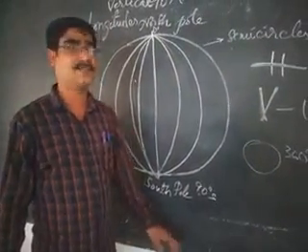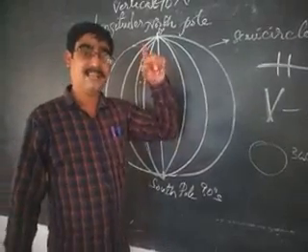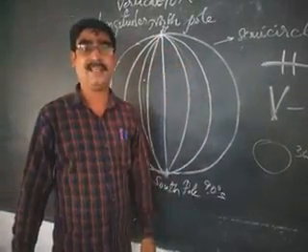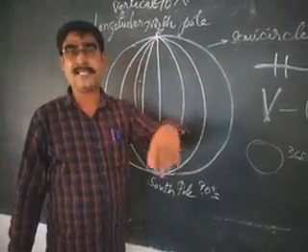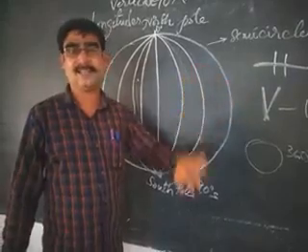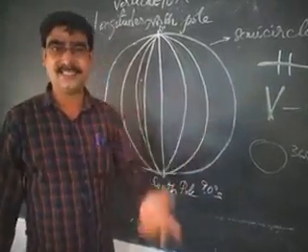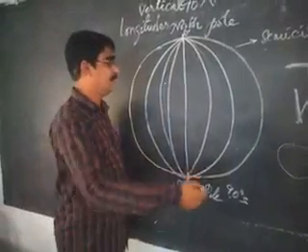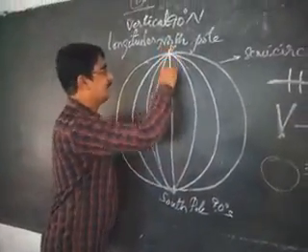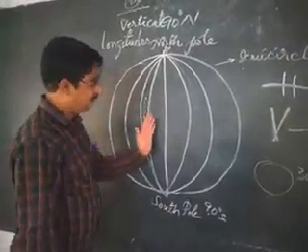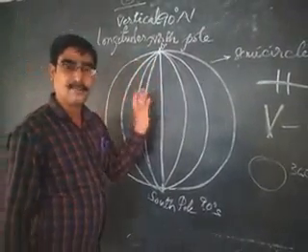Then you may have another doubt. When I explained the latitudes, it was 0 degrees, plus 90 degrees north, 90 degrees south. Then what about this? Let us see in detail in further explanation. For longitudes there is no starting point and ending point.